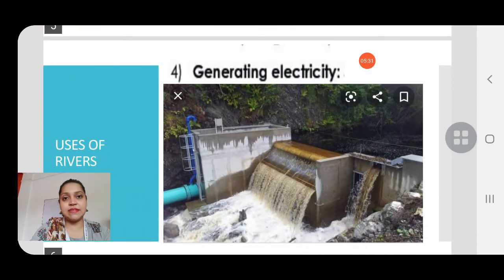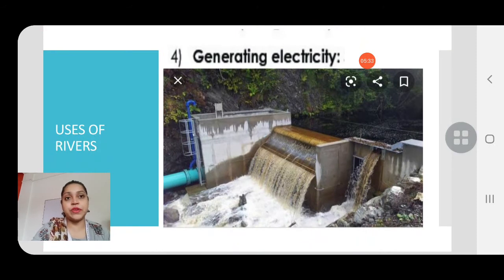Now next is the fourth use of rivers. What is the fourth use of rivers? The fourth use of rivers is generating electricity. Yes children, electricity is also generated from rivers. We all know that rivers flow from high areas to low areas, and in the course of the river, dams are built which are used for the generation of electricity.